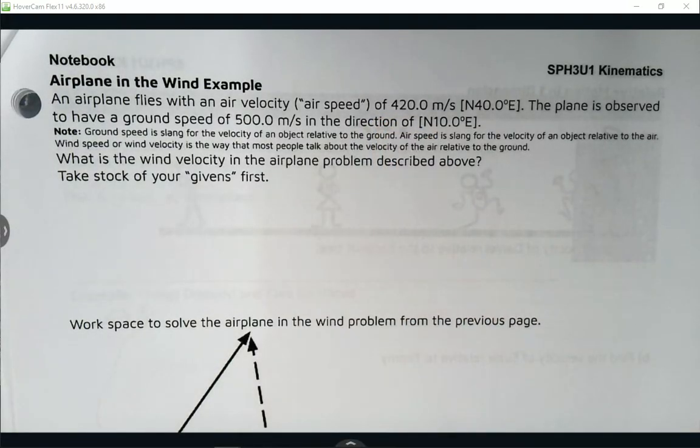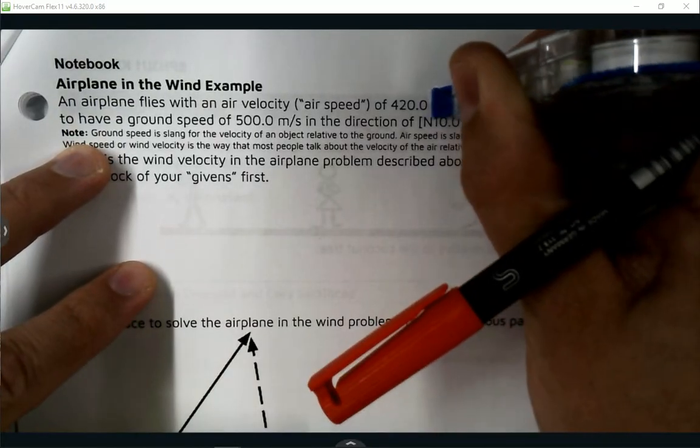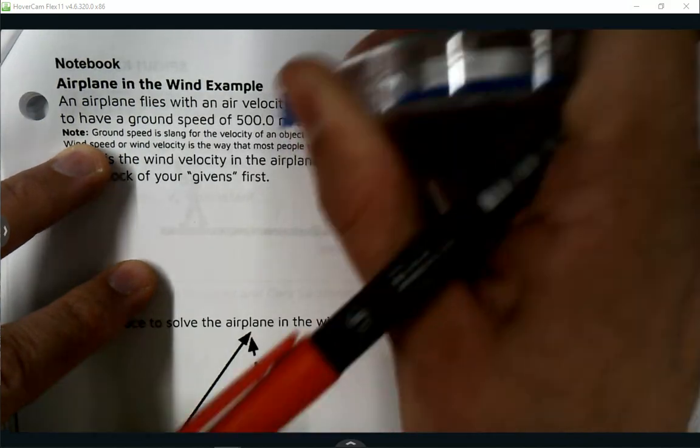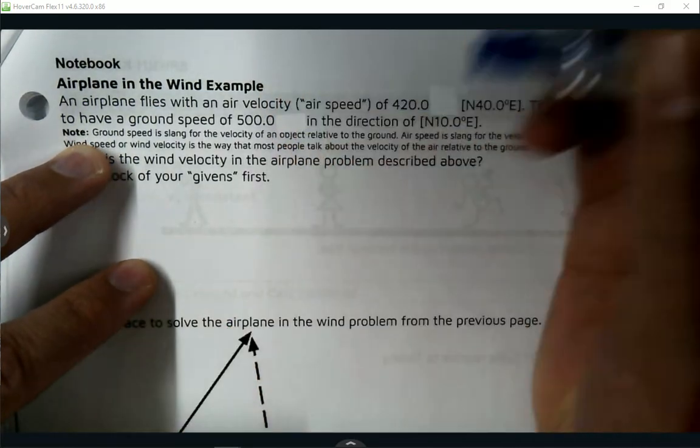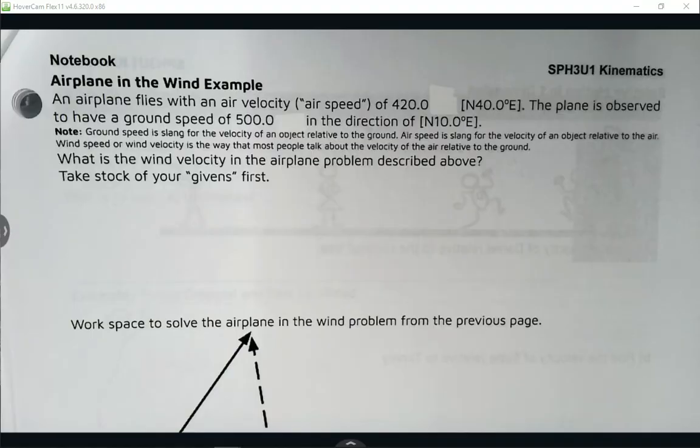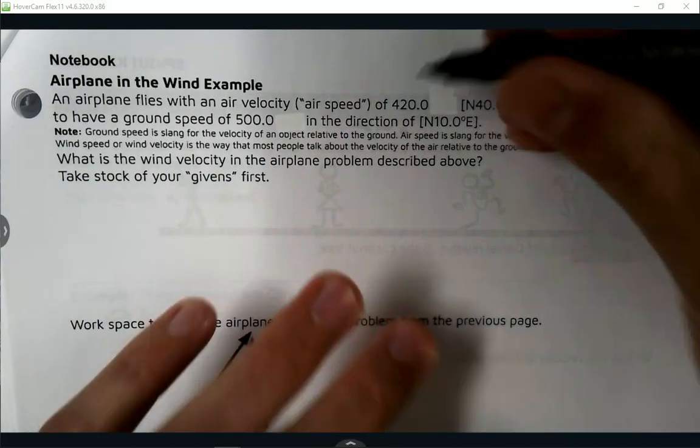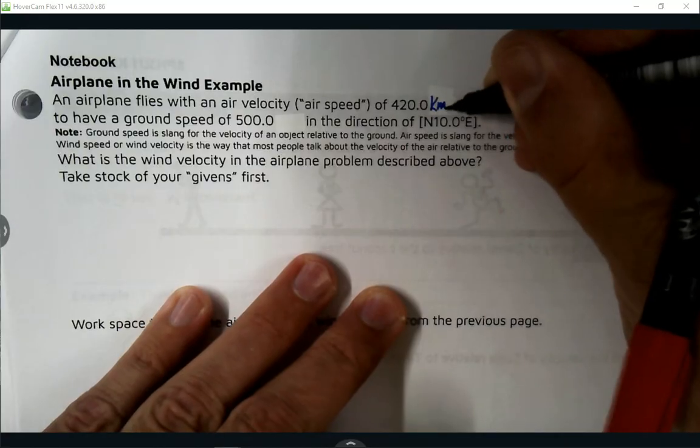Actually, you know what? I want to go through and fix this because I can't believe I didn't fix this. Can we please just turn these meters per second into kilometers per hour? Because 420 meters per second is supersonic. It's faster than the speed of sound. I don't want to have that. Let's make it more realistic. Okay, let's bring it down to 420 kilometers per hour. Can't believe I missed that typo.